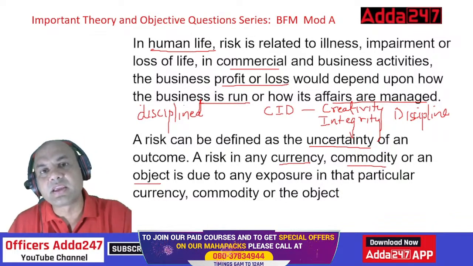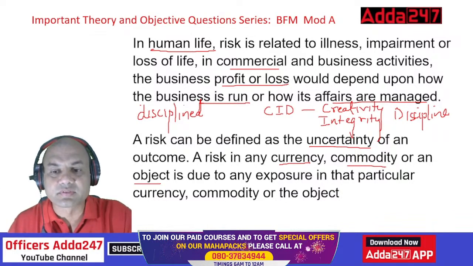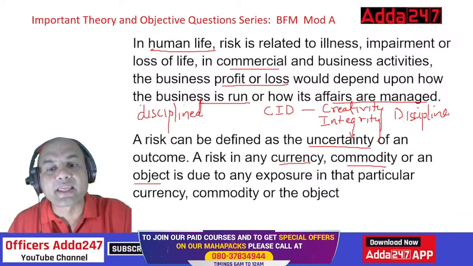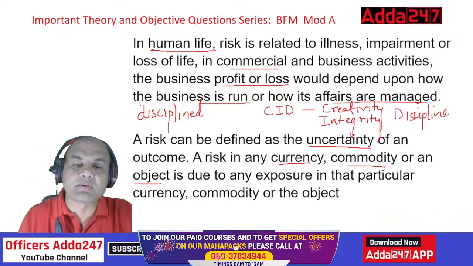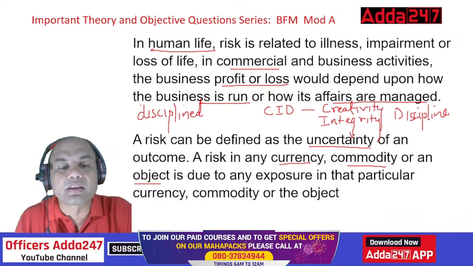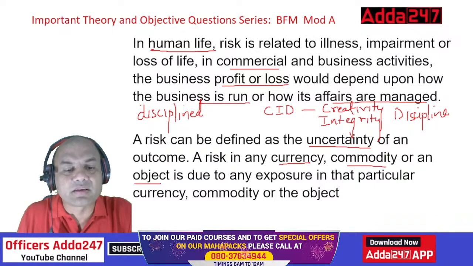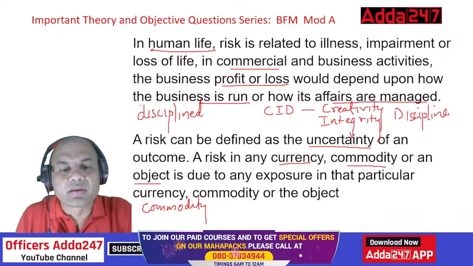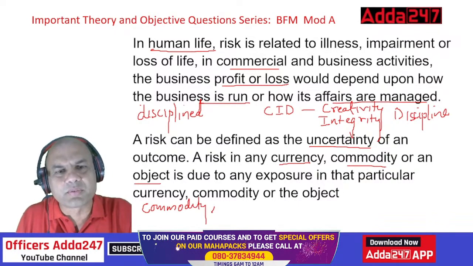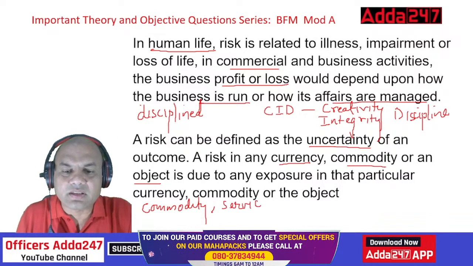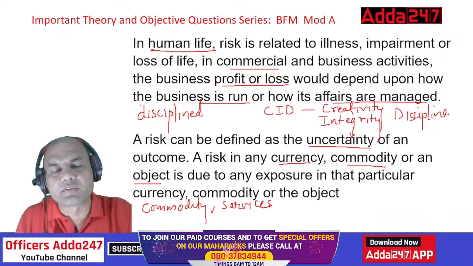So a risk can be in the exchange of anything. Generally what happens, commodity and objects are exchanged for currencies. Always remember the logic in business. What is the business basically? What do we do in international trade? We either sell currency, commodity, some goods, something. Object and commodity can combine, or we give services. Either we sell the goods and commodities or we sell the services.